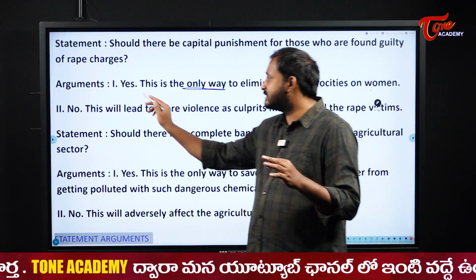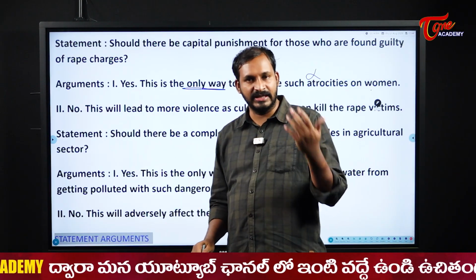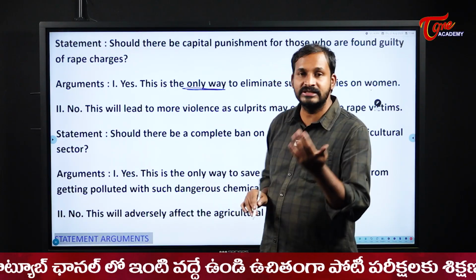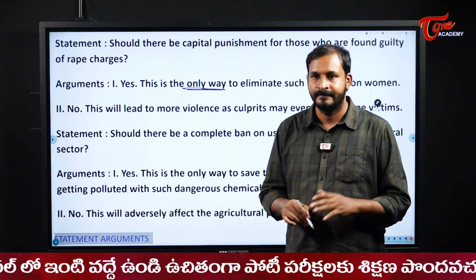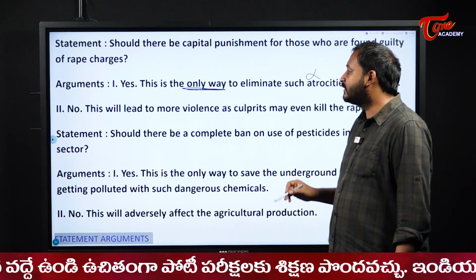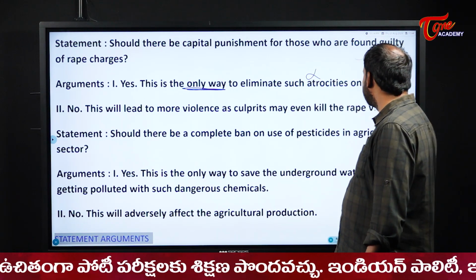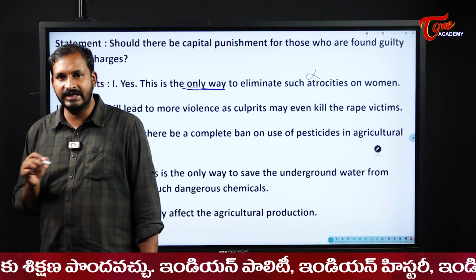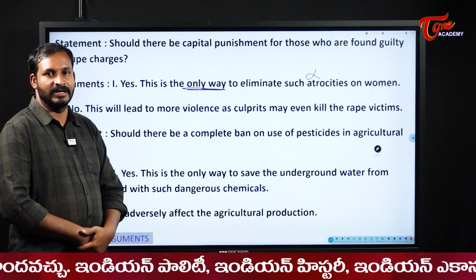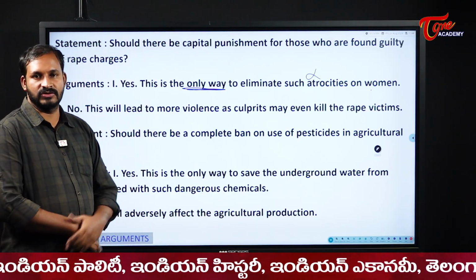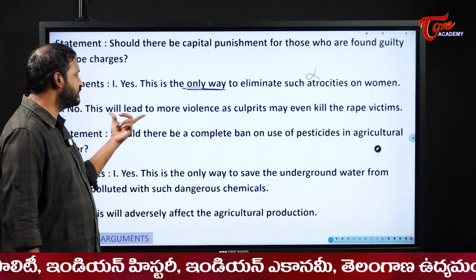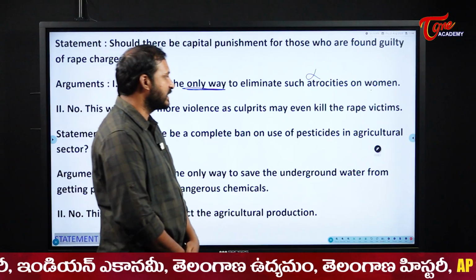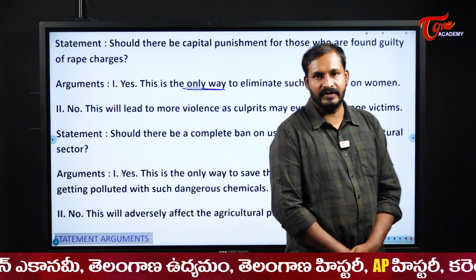Okay, don't judge by saying yes, no. Yes, punishment should be there, but how strongly we are telling that one matters, because they are telling that this is the only way. Is that the only way? No. Next, no, this will lead to more violence as culprits may even kill the rape victims. Now tell me, is that a strong argument or a weak argument? Forget about yes, no. But please tell me, is this a strong argument or not?